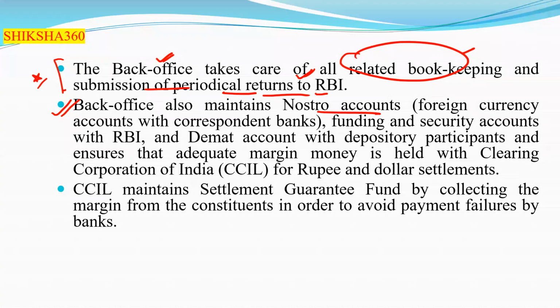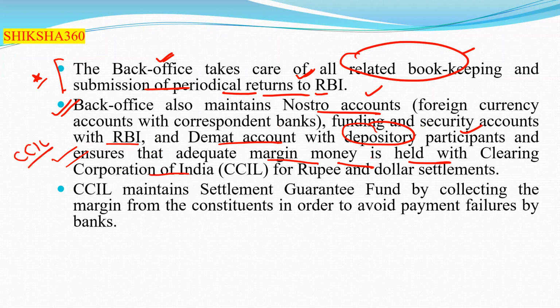So all these functions are to be done by the back office. First one, maintenance of the nostro accounts. Second one is funding and security accounts with the RBI. Third one, the demat account with the depository participants. And fourth one, to ensure that adequate margin money is held with the Clearing Corporation of India, that is CCIL.